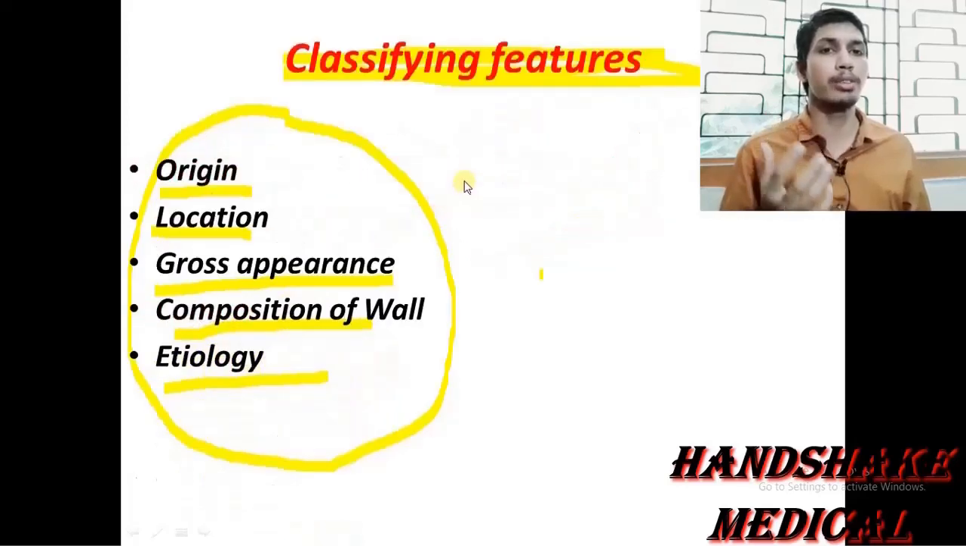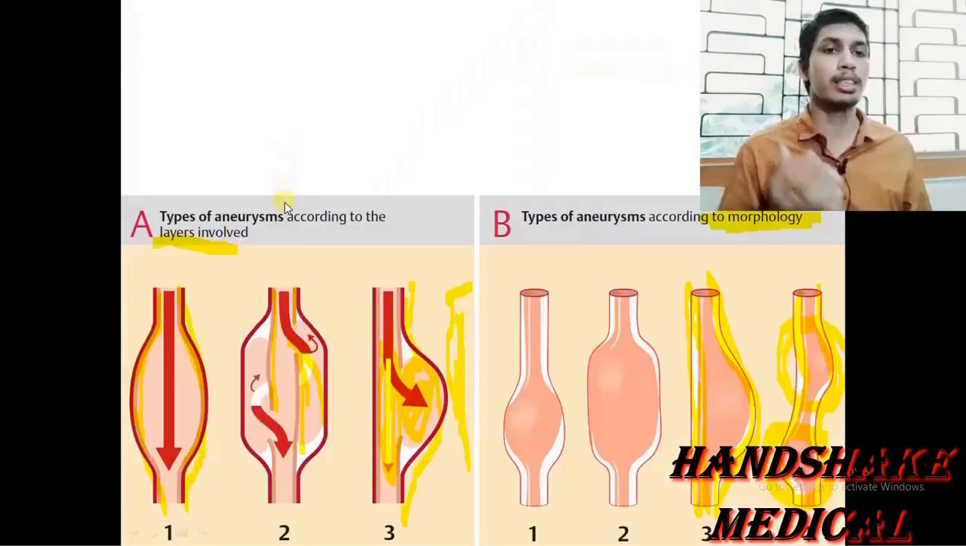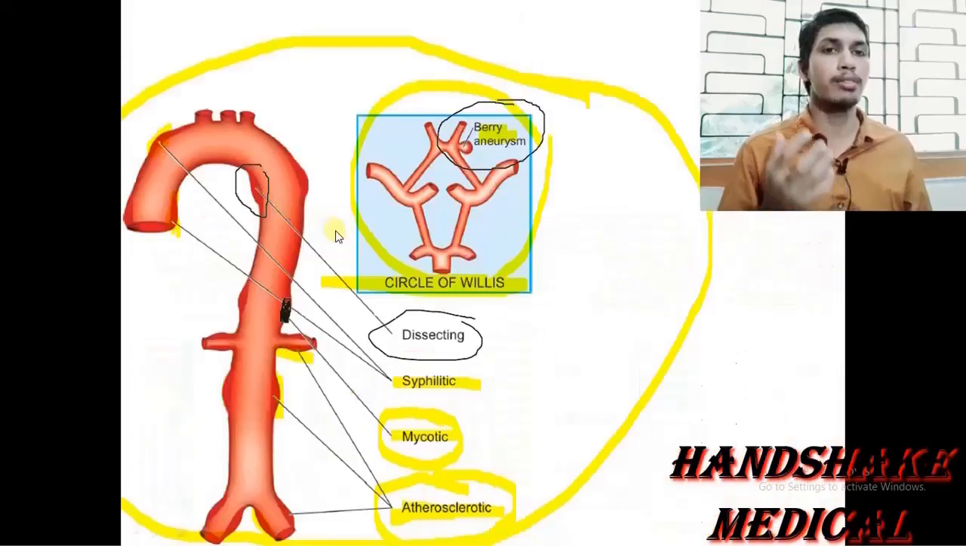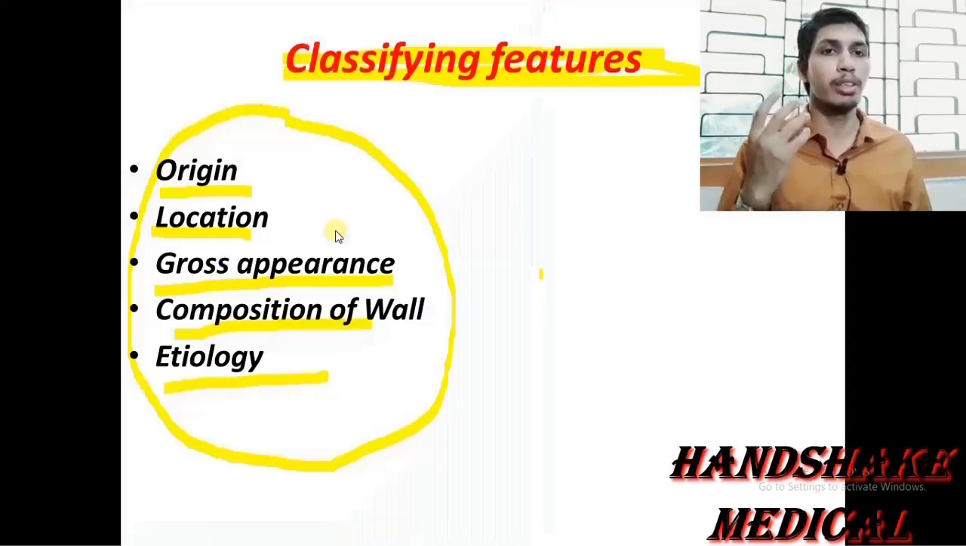Then we reached the classification. In classification we discussed classification on the basis of origin, location, gross appearance, morphology or shape and size, composition of the vessel wall, affected vessel wall, and etiology, on the basis of cause and pathogenesis. We discussed this classification via these diagrams and pictures very well. If it is still not clear to you, I suggest that you pause this video several times and repeat it again, so it becomes more clear.